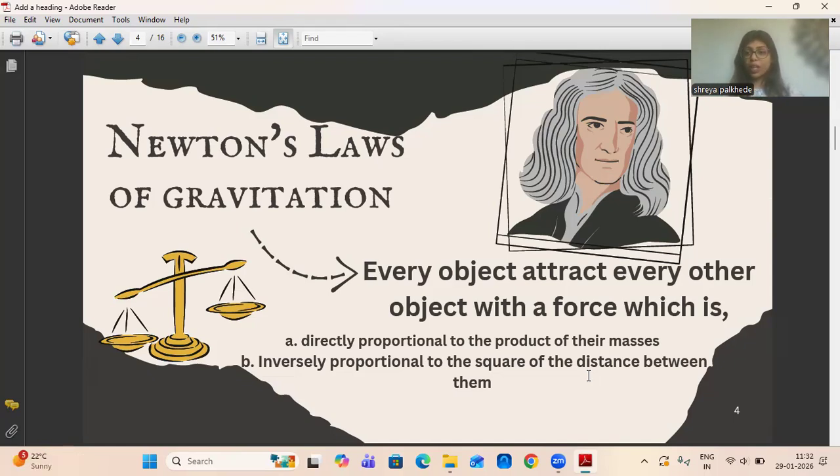This is very important and can come as a definition question as well. You have to include the definition and these two terms, plus the mathematical expression. Write in one line that mathematically this can be expressed as, and write the mathematical expression which we just studied.